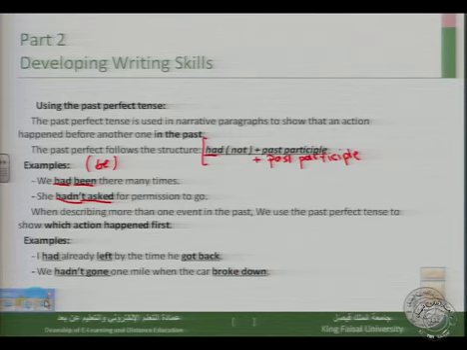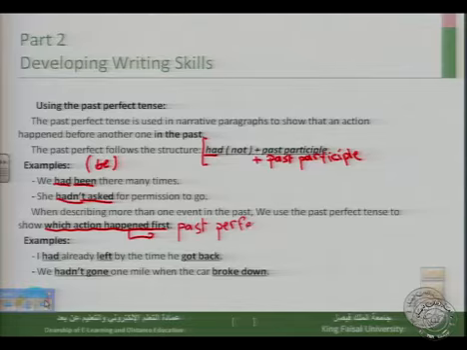In fact, the past perfect tense should be used with the action that happened first. The verb of the action that happened first should be in the past perfect, to show that it is really an action that preceded another one.